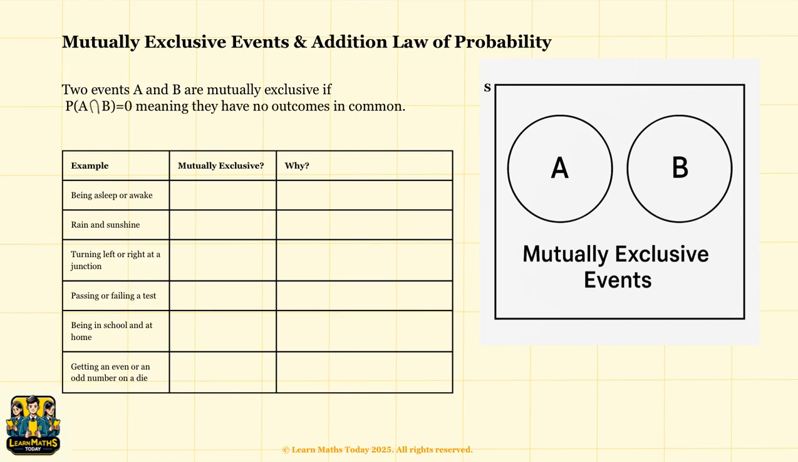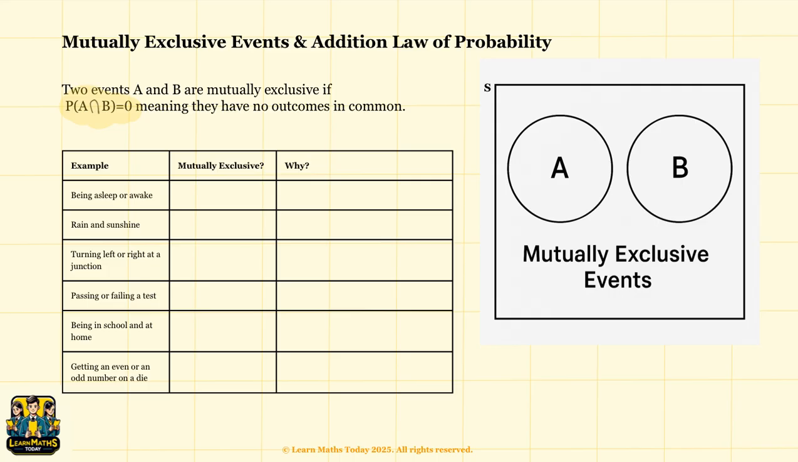Now we're going to talk about an important idea in probability: mutually exclusive events. Two events are mutually exclusive if they cannot happen at the same time. In probability terms, we say that if A and B are mutually exclusive, then the probability of A intersect B is equal to zero.